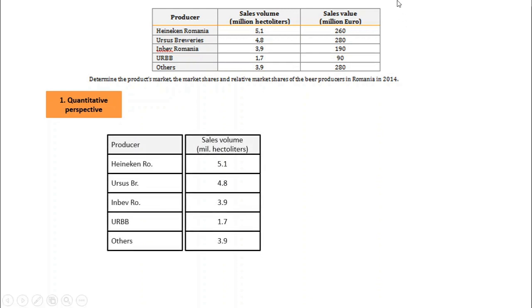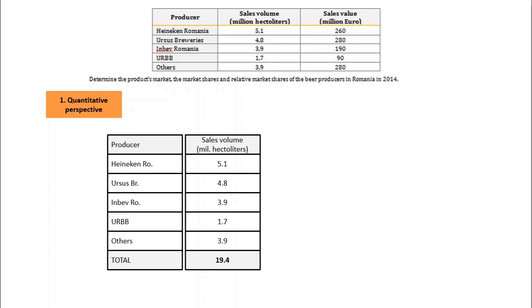So I had copied the first 2 columns of the table. I have the sales in million hectoliters for the producers. I'm going to add the total. How I have computed the total? Just added those 5 values. And I see that I obtained total of 19.4 million hectoliters.